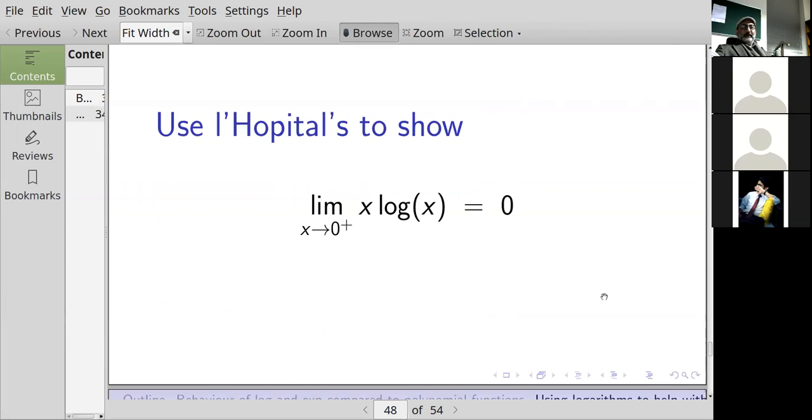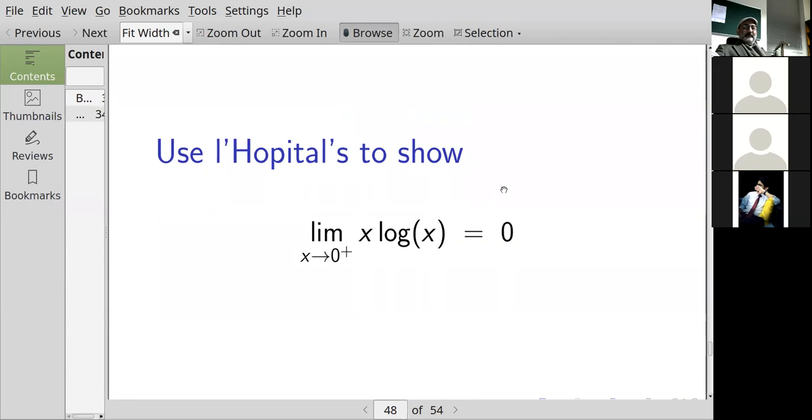Okay. All right. Here, I claim that the limit as x goes to 0 from the right of x logarithm of x is equal to 0, right? Why didn't I write limit as x goes to 0? Why did I write this as a directional limit? Because the limit as x approaches 0 doesn't actually exist, so we'll probably have to take directional limits of some sort. Well, I don't want to be taking any negative numbers inside the logarithm, right? The logarithm isn't defined for negative numbers. My bad. I'm going to take the limit as x goes to 0 from the right of the logarithm of x.